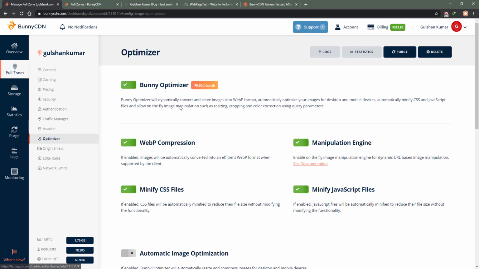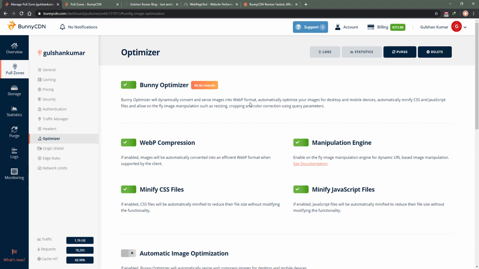There is an optimizer feature which I'm using right now. It costs $9.50 but saves a big hassle. I have been a user of plugins. I don't want to name them specifically one by one, but I can say that when you use a plugin or service, one issue is that it will use your origin server resources, so it will be very slow. And sometimes I have also noticed that when I upload an image, it takes quite a long time in the plugin method, so I thought I should consider this service.